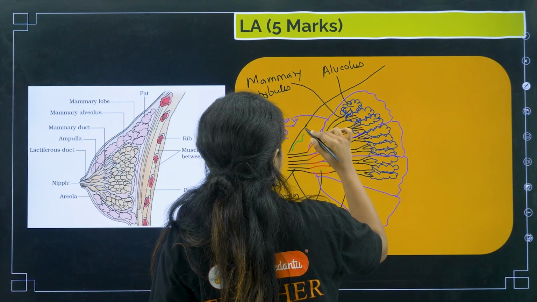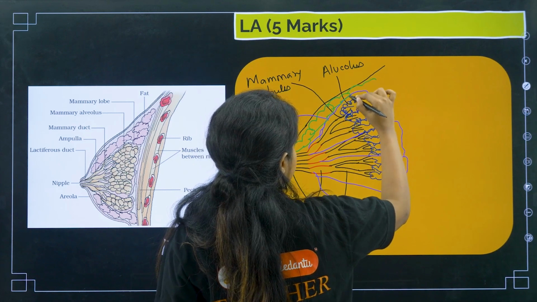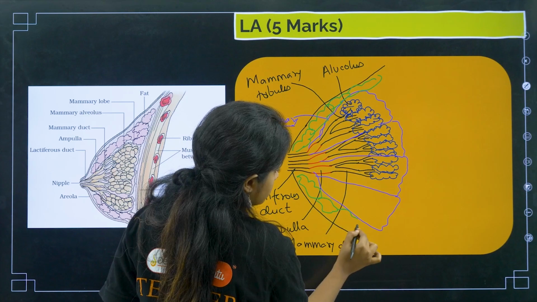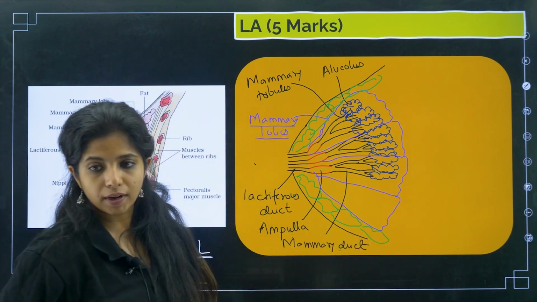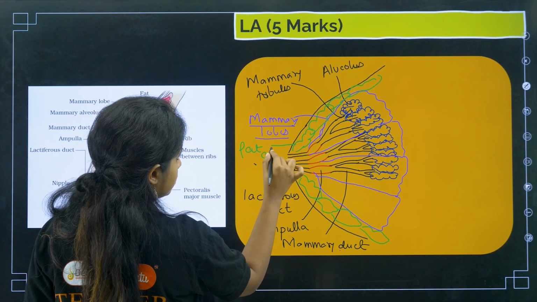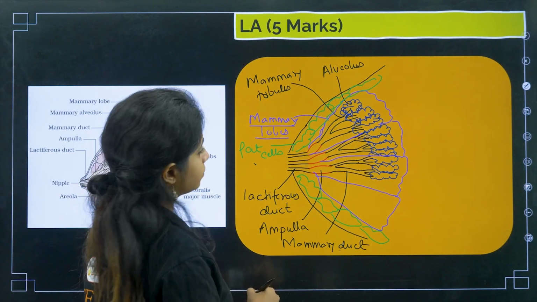Now, there will be certain cells over here surrounding your mammary tissue. What will it be known as? It is the fat cells, children. It is the fat cells that you have surrounding it.